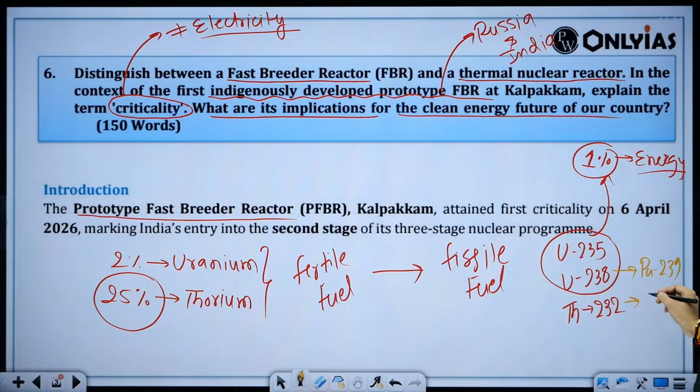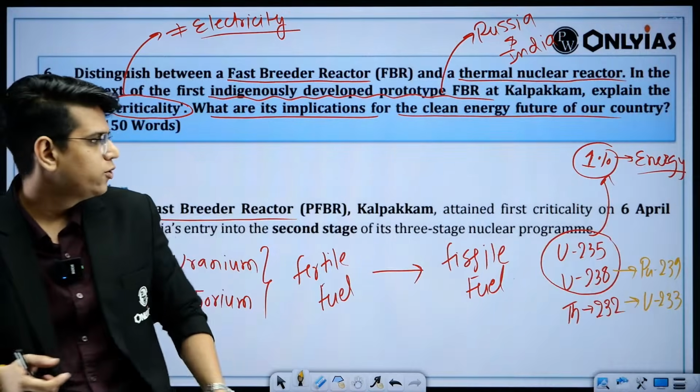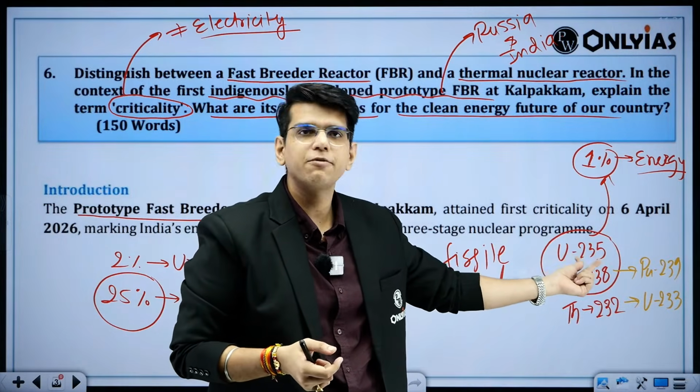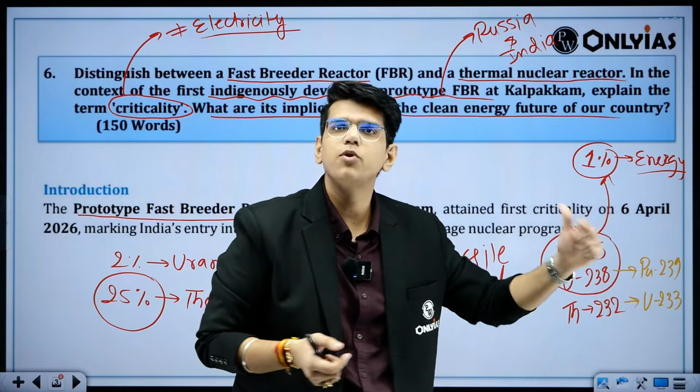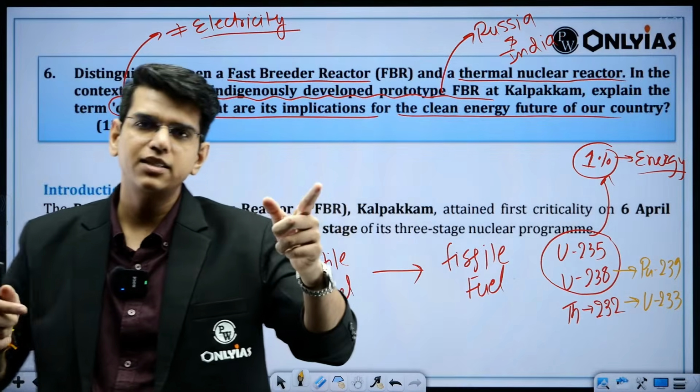Now how to do it? In the thermal reactor you do fission of uranium 235 to some level and then you convert some of uranium 238 to plutonium 239, which you will use in the second stage.